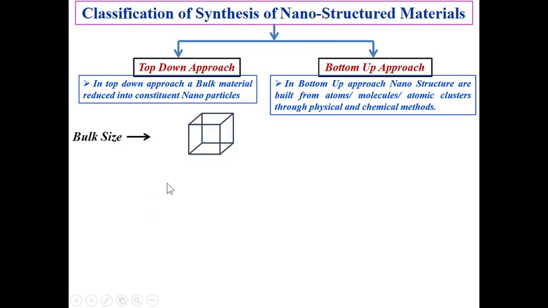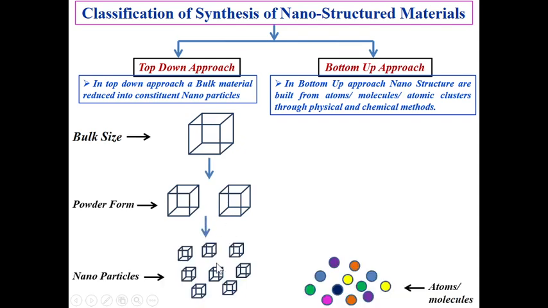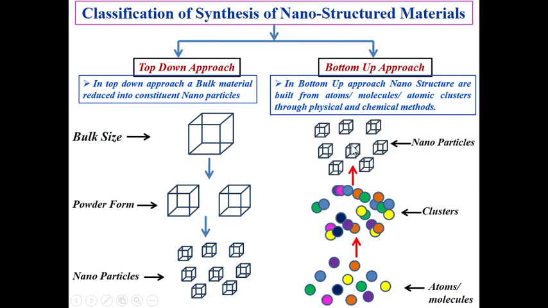Here in general you can see that this is a bulk size material. If I break this bulk size, we can find it in powder form. Again, if we break this powder form, then we get the nanoparticles. In case of the bottom up approach, atoms and molecules coagulate and form clusters and then form the required nanomaterials.